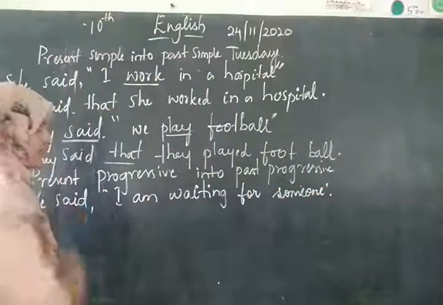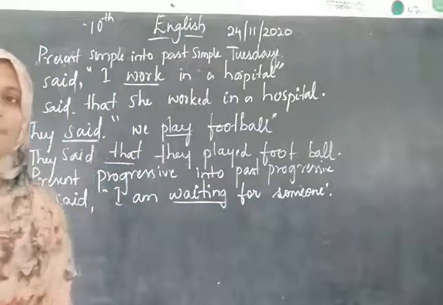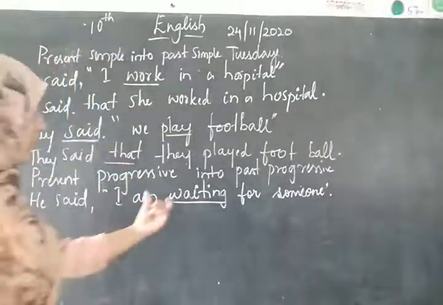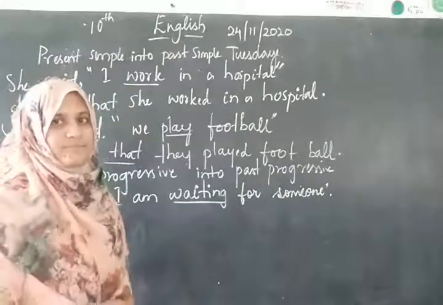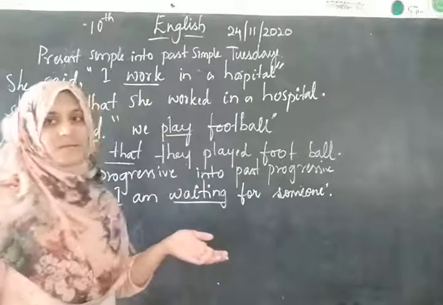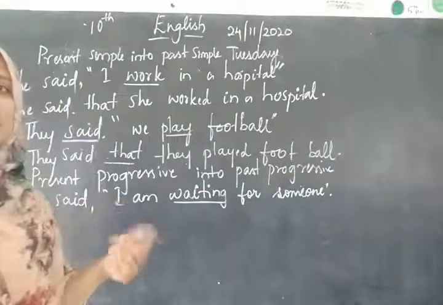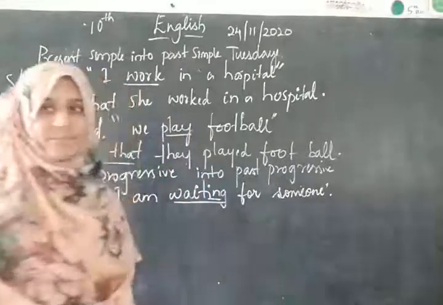See, the word waiting. Wait is a verb. The word waiting suggests that wait is in continuous form due to the presence of ing.